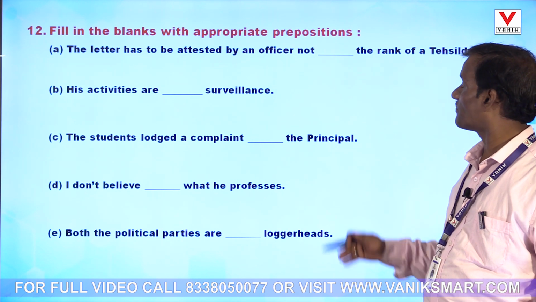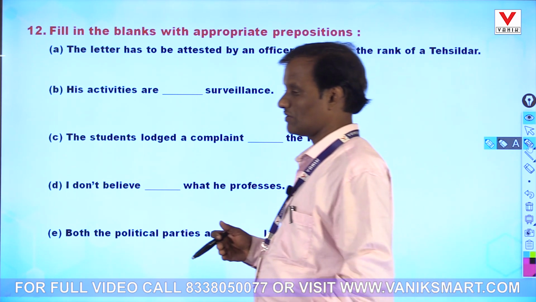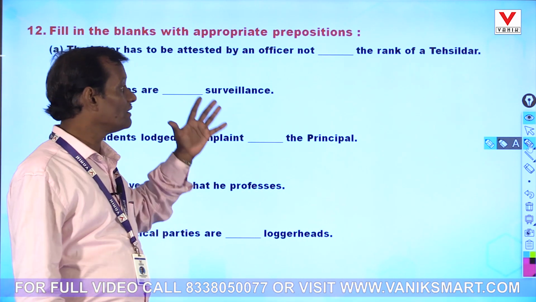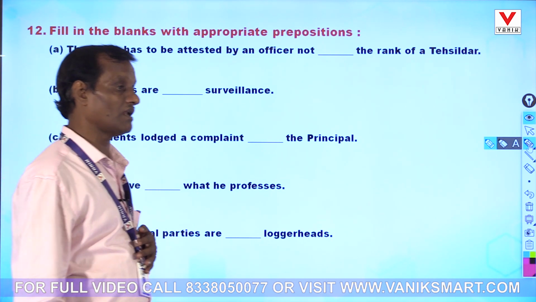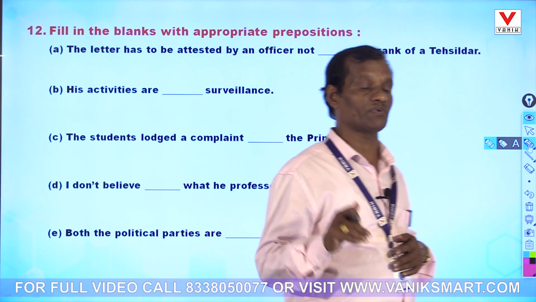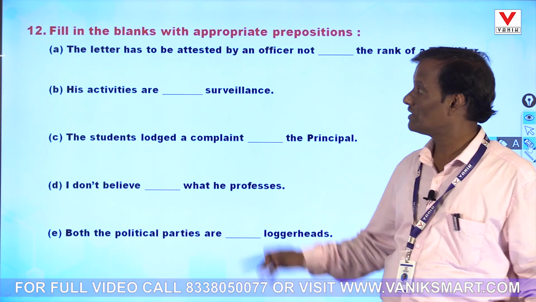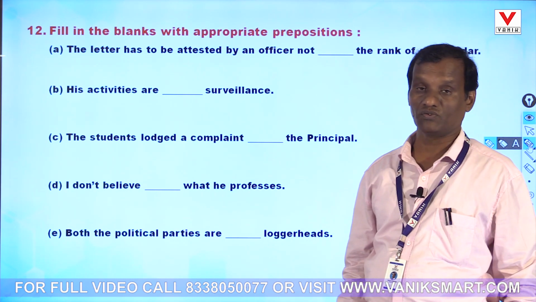Not above the rank of Tahsildar, that will be a derogatory use. Grammatically that may be correct, because I often tell that a sentence must be grammatically and textually correct. So why should we not use above?